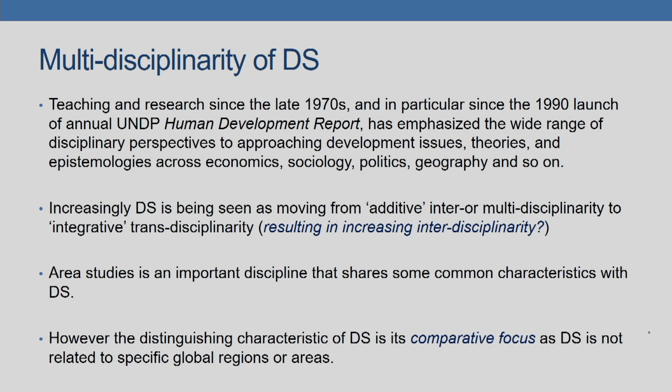And it is interesting to note how development studies moves from additive inter or multidisciplinarity to integrative transdisciplinarity, and this has resulted in an increasing interdisciplinarity among the different social sciences within the broader domain of development studies.